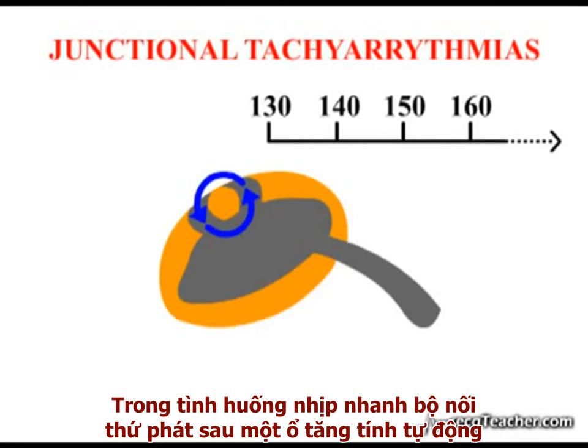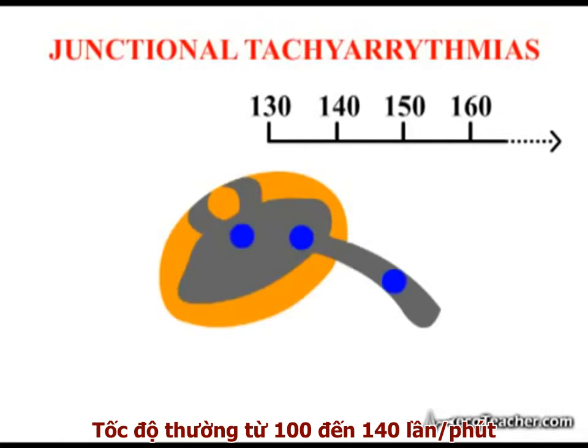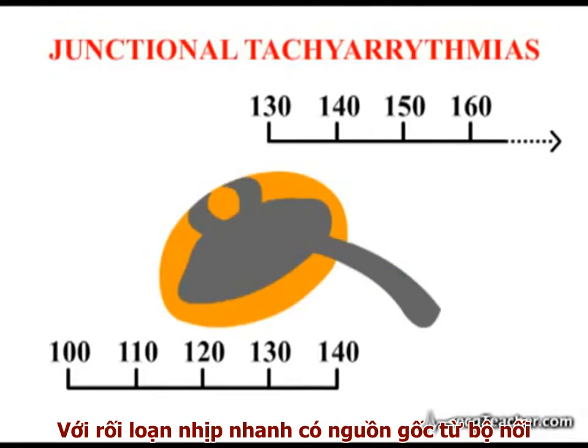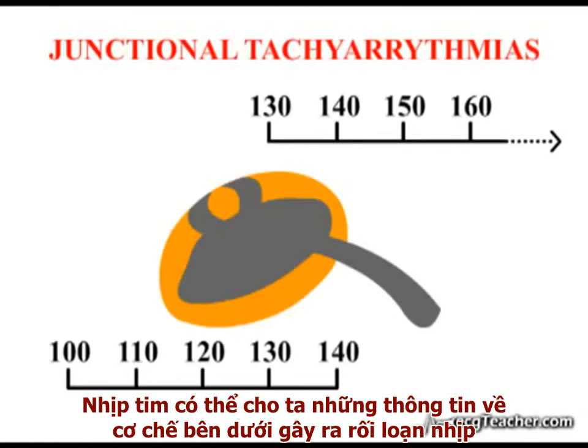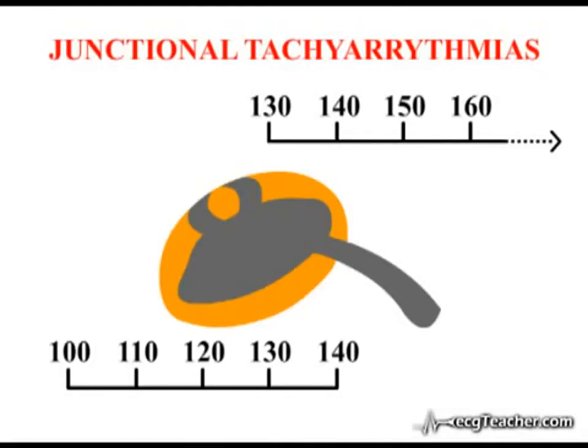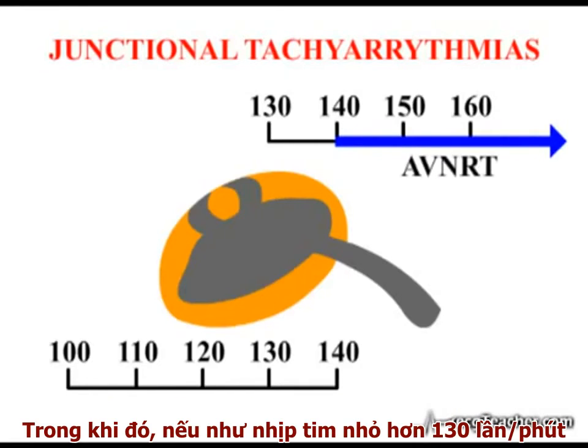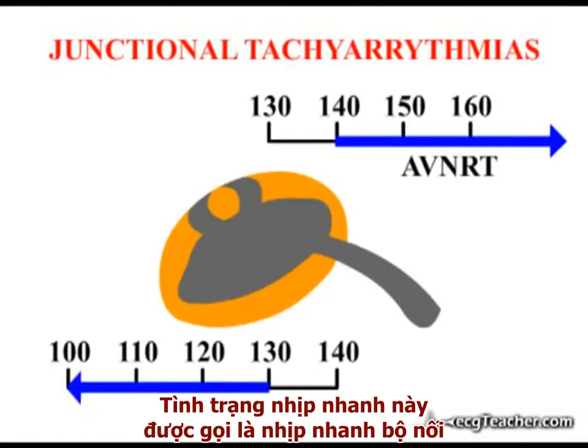In a junctional tachycardia arising secondary to a focus of increased automaticity, the rate tends to lie between 100 and 140 beats per minute. Note therefore that with tachyarrhythmias arising in the junctional region, the heart rate allows us to make an assumption about the mechanism generating the arrhythmia. A tachycardia originating in the junctional region with a rate greater than 140 beats per minute is certainly AV nodal reentrant tachycardia, while if the rate is less than 130 beats per minute, the tachyarrhythmia is labelled junctional.